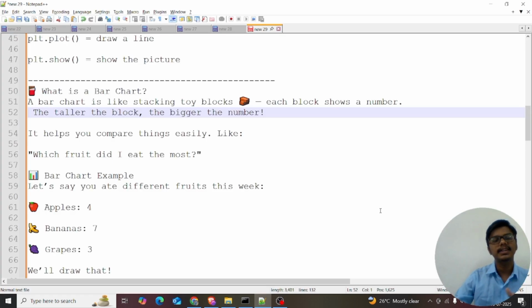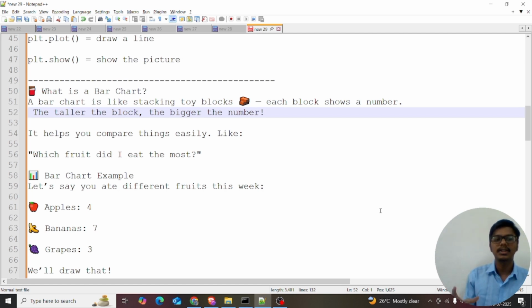Guys, in this session we are discussing the bar chart, and it is the first chart we are seeing in matplotlib. Already we have seen the demo of matplotlib, how matplotlib works and what is meant by matplotlib. I just explained it within a small story, like I'm thinking you are a baby. Now in this session we are discussing the bar chart.